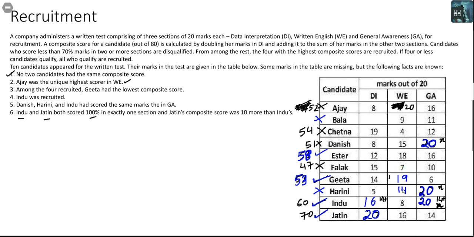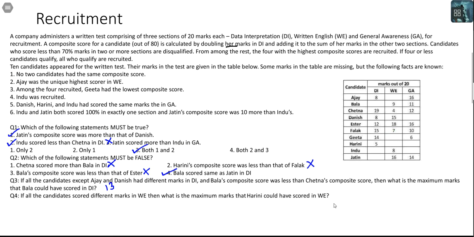So I would get 24. I will get 44 here. This is acceptable. No conditions are being violated. So the maximum marks that Harini could have scored in WE will be 14, and that is the final answer for this set.